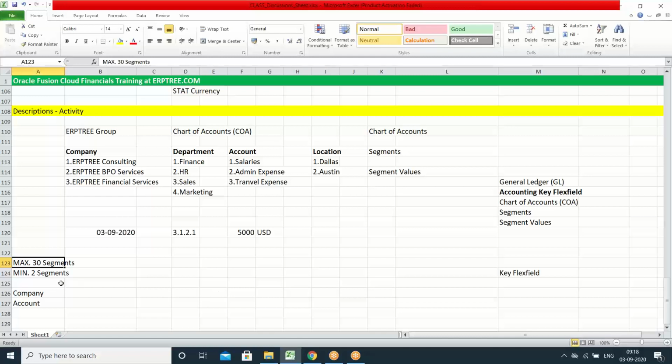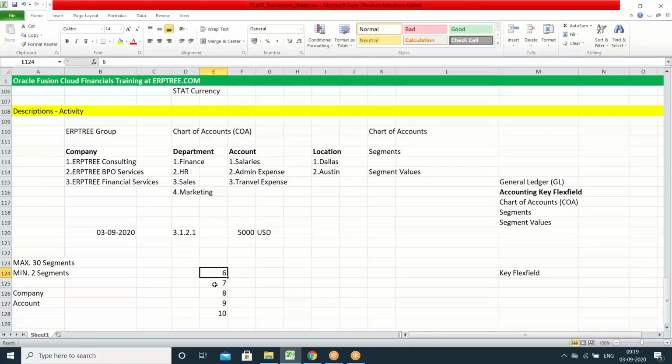We have to minimize the number of segments we need for our business to capture the description of the transaction. In real-time implementations, when you create the chart of accounts, we can see 6 or 7 segments, or most implementations will have 7 or 8 segments, and in rare cases 9 segments. Here and there you may see 10 segments also, but you should not go more than that.